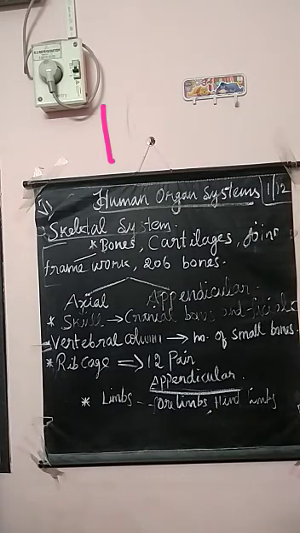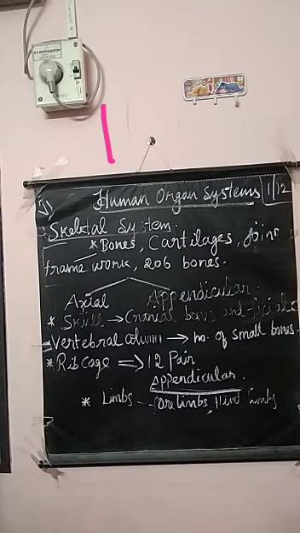For example, in the skeletal system, we have bones, cartilages and joints. The bones, cartilages and joints are united together and work together to perform that particular function. Then it is said to be an organ system. So organs united together to perform a particular function is said to be an organ system.